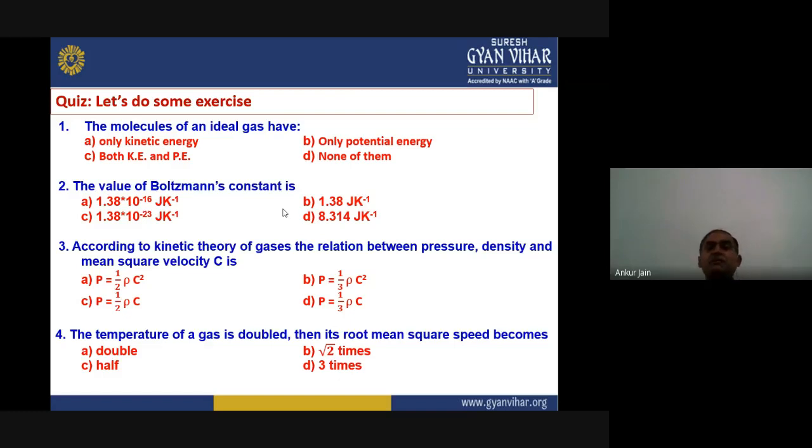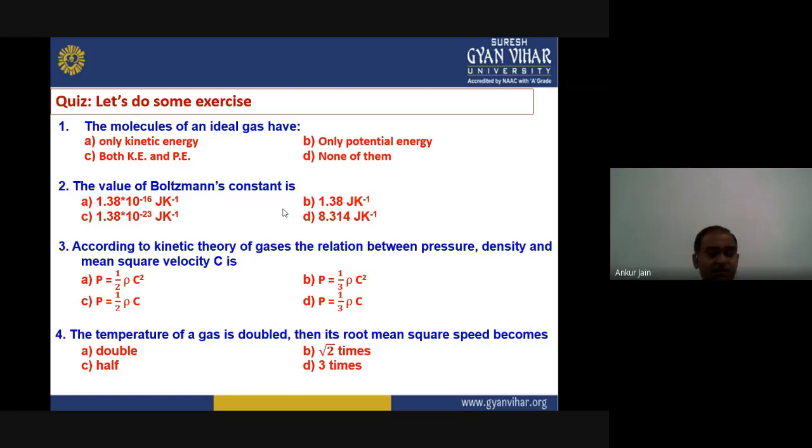Now it is time to evaluate your knowledge, what you have got from this lecture. So we will do some quiz play. Let's do some exercise by solving these questions. First question is, the molecules of an ideal gas have: option 1 only kinetic energy, or only potential energy, both kinetic energy and potential energy, or none of them.